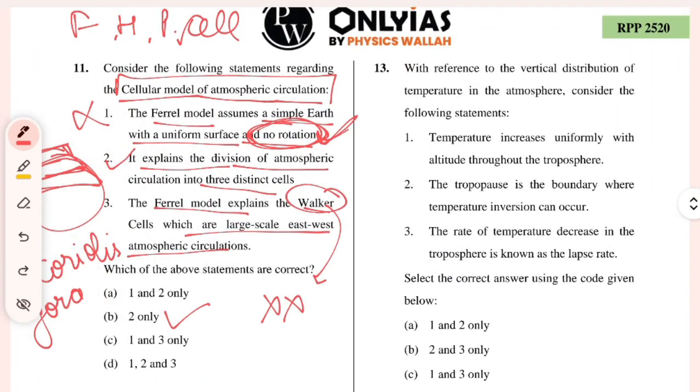Moving to the 13th question, which says, with reference to the vertical distribution of temperature in the atmosphere, consider the following statement. Temperature increases uniformly with the altitude throughout the troposphere. I think the temperature does not rise uniformly, but we all study that local factors, जैसे हम उसमें पढ़ते हैं the air fronts, right?